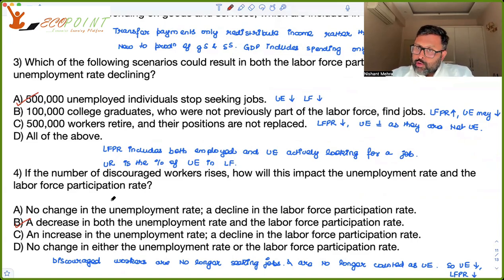So they are out of the labor force. Because they are out of the labor force, the participation rate is falling. They are not unemployed now, because unemployed persons are only those who are not getting jobs but are actively looking for a job. So the unemployment rate is also falling. So there is a decrease in both the unemployment rate and the labor force participation rate.